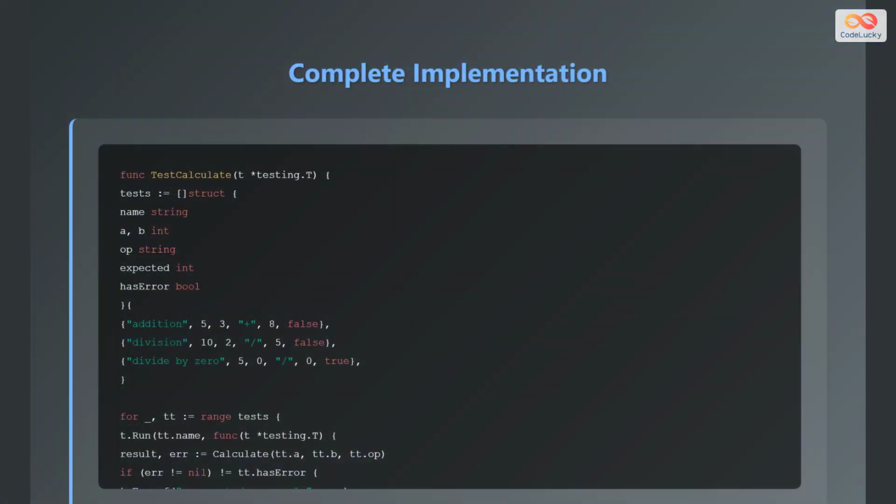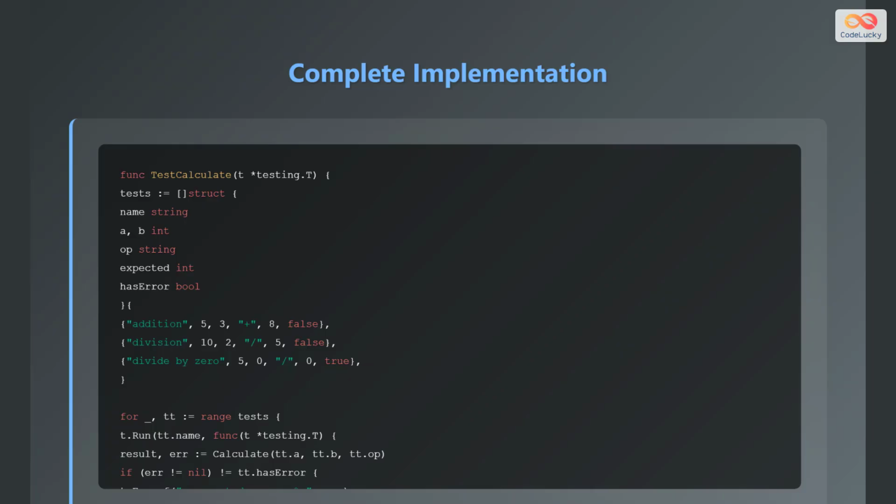Here's a complete implementation example. The test calculate function takes testing.T as a parameter. Then the tests variable is a slice of structs where each struct represents a test case for the calculate function. Each test case includes a name, two integer inputs, an operator, the expected result, and a Boolean indicating whether an error is expected. The code then iterates through each test case using a for loop.